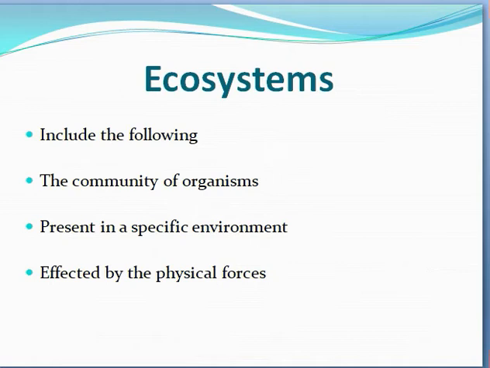For example, a forest is a good example of a community. In a forest, there are many species of plants, there are many species of animals, and among the animals there are reptiles, birds, mammals, and many other groups of individuals present in a single community.